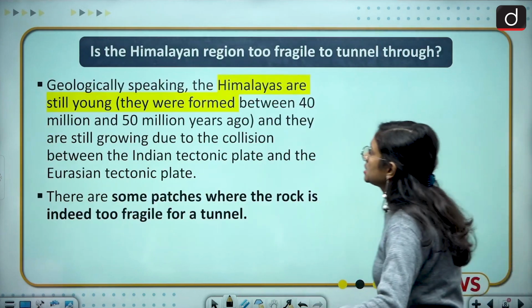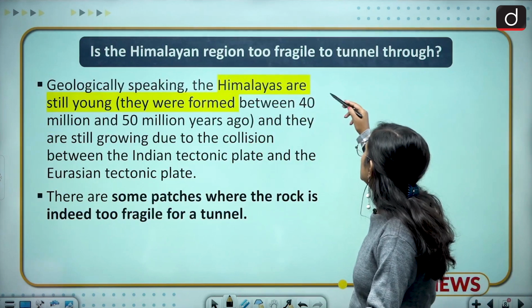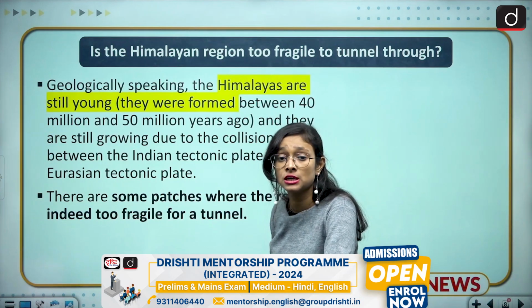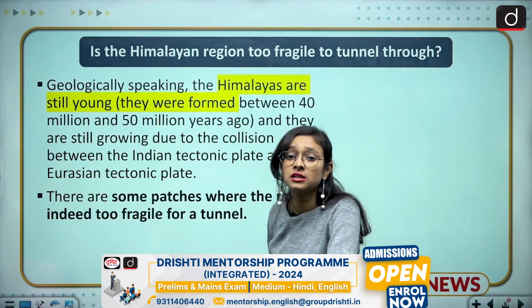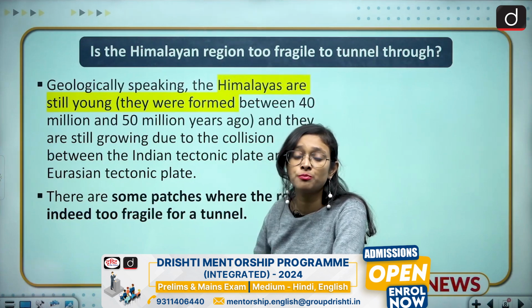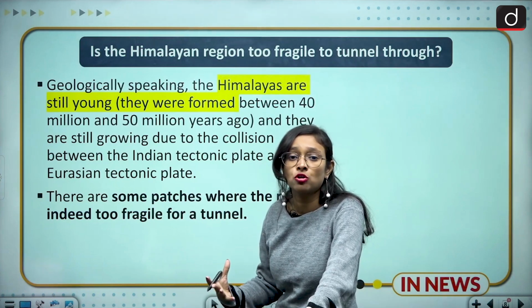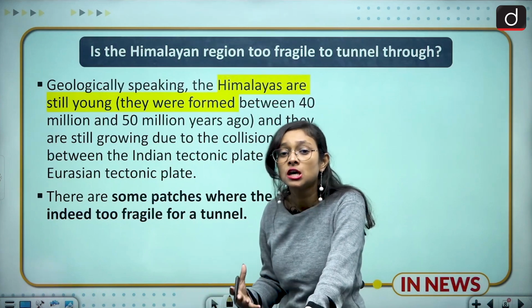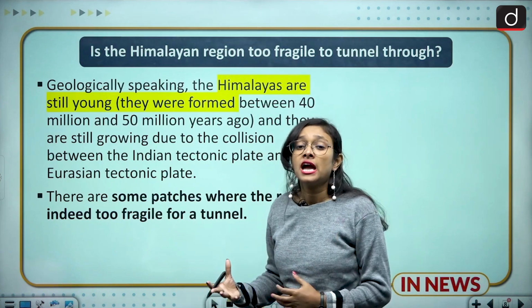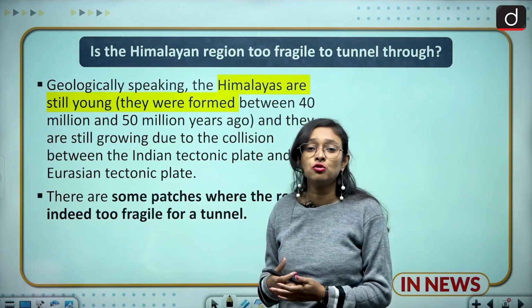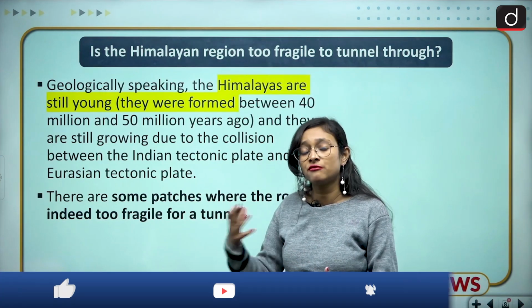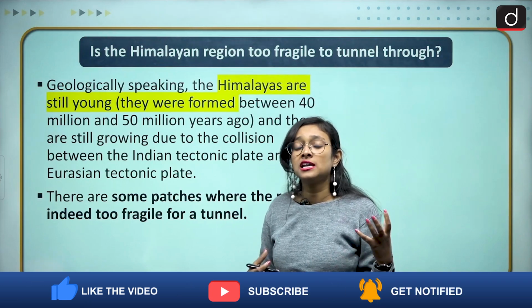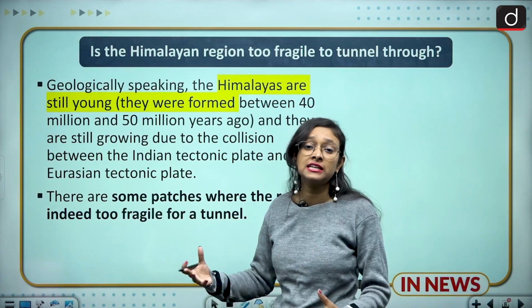The next slide asks: is the Himalayan region too fragile to tunnel through? Various ecological experts have said that the Himalayas are young mountains and are still in the process of being made. Many tectonic plates, like the Indian and Eurasian plates, collide with each other, so they are still forming. The rocks are very new and very fragile for any kind of construction. Because of that, the Himalayan region becomes too fragile for any kind of construction.